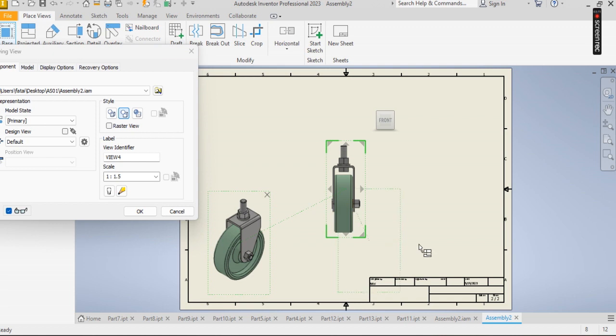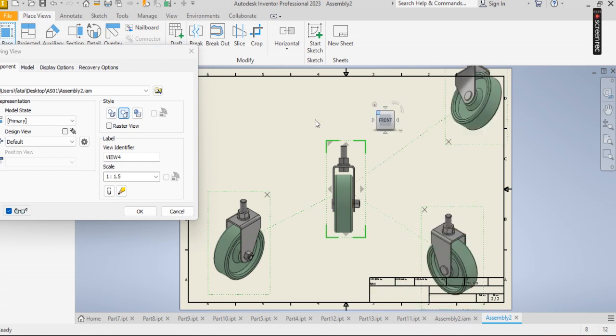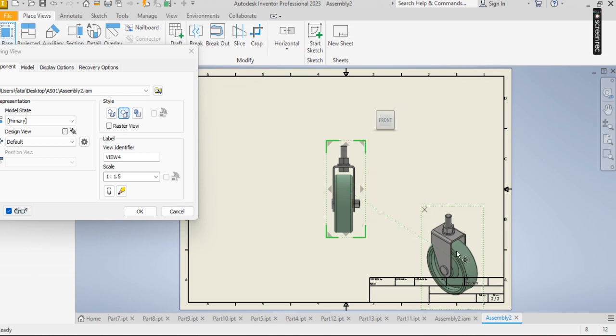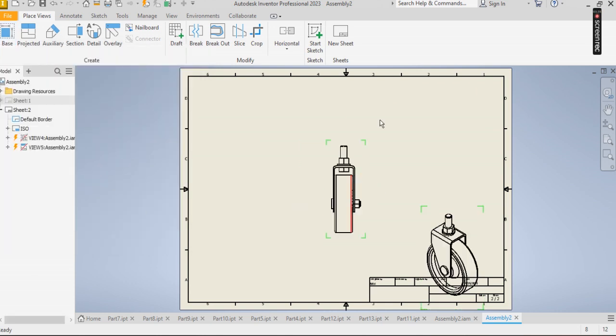If this is the needed front view, or this, or this, or this, so I don't need this, I click on cancel. I don't need this also. I don't need this. I only need this, so I click on OK. Now I don't also need this, so I delete.